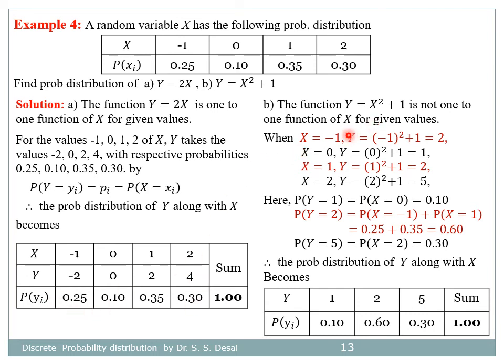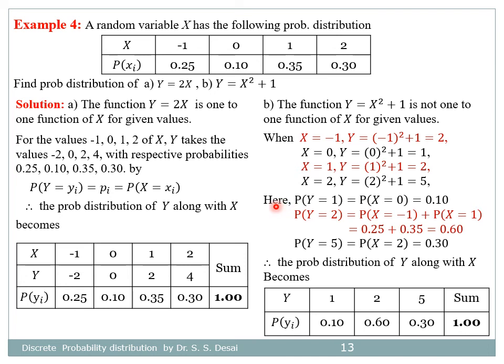Now in the second case, when x takes value minus 1, in the equation y is equal to x square plus 1, y takes value minus 1 square plus 1, that is 1 plus 1, that is 2. When x is equal to 0, y takes value 0 square plus 1, that is equal to 1. When x is equal to 1, y takes the value 1 square plus 1 is equal to 2. When x is equal to 2, y takes value 2 square plus 1 equal to 5. So that means for these 4 values of x, y takes only 3 values, 1, 2 and 5.